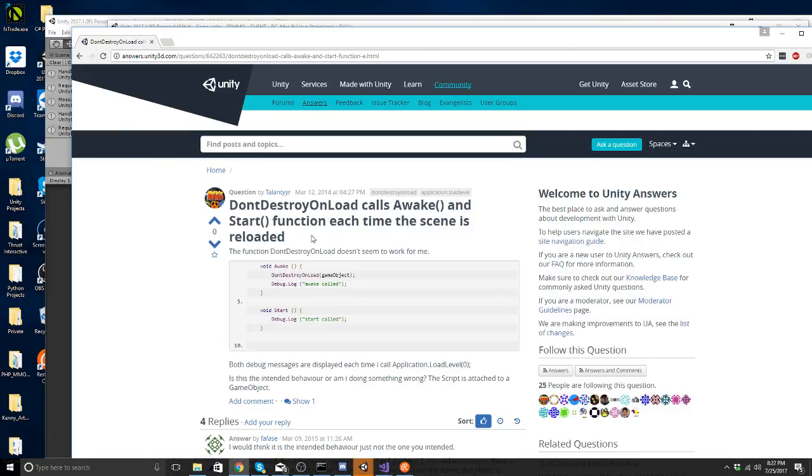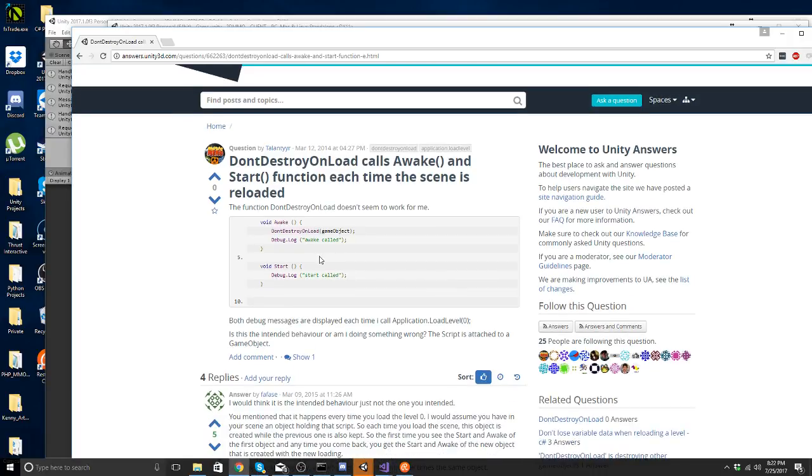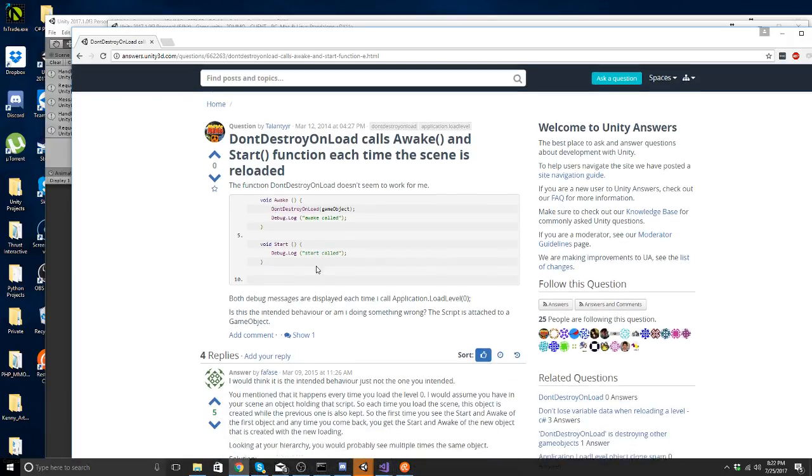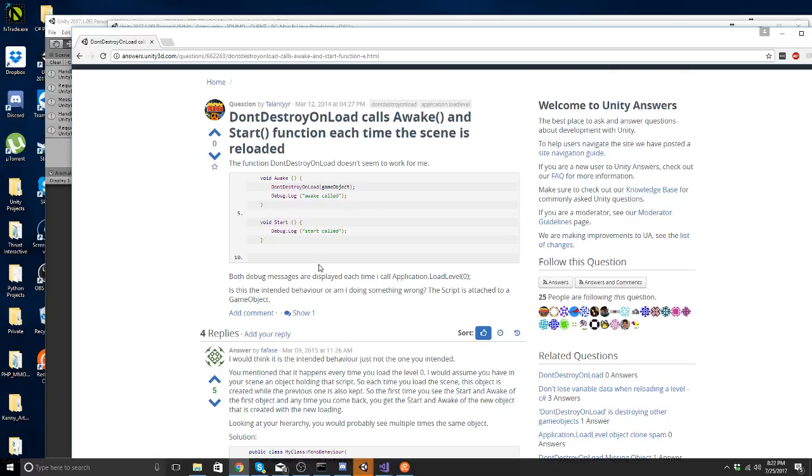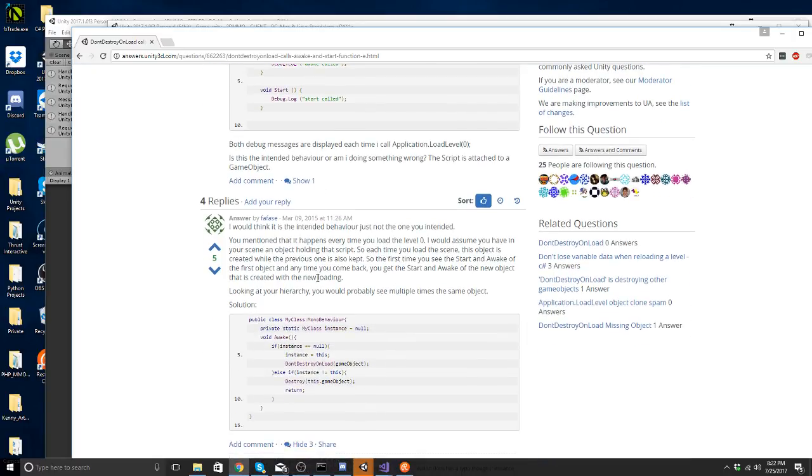Alright, "Don't destroy on load calls awake and start function each time the scene is reloaded. The function don't destroy on load doesn't seem to work for me. Both debug messages are displayed each time I call application.load level. Is this the intended behavior?" I would think it is the intended behavior, just not the one you intended. Okay, alright, here we go.